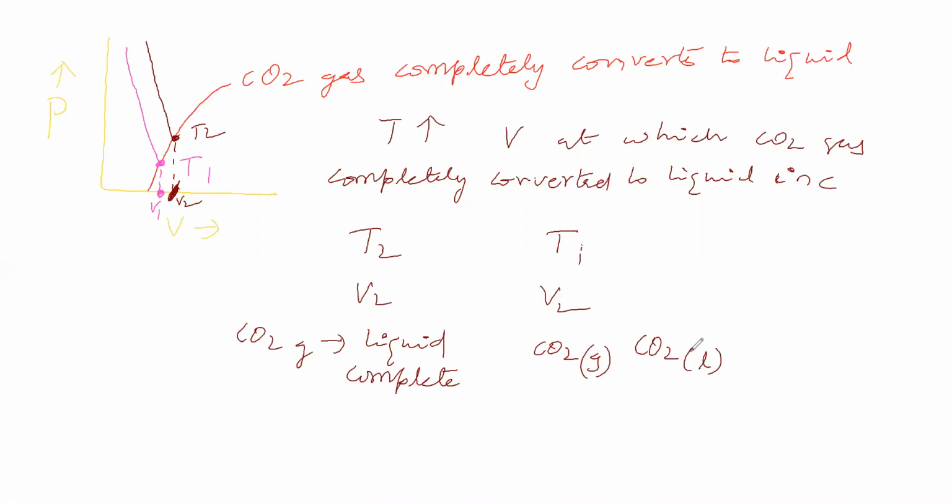What does this indicate? How will the distance between molecules be? Volume being the same means the distance between molecules will be the same. Here it is completely liquid, and here some amount is in gaseous state, some amount in liquid state.